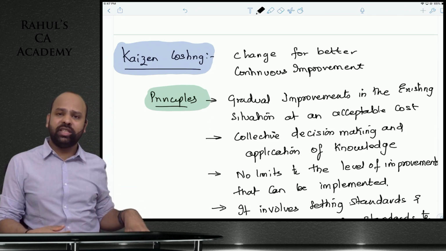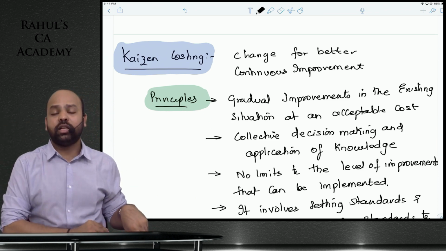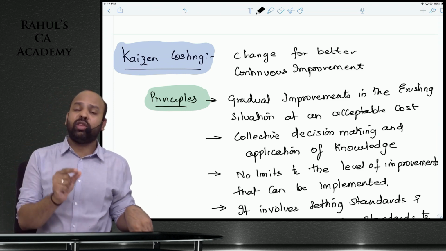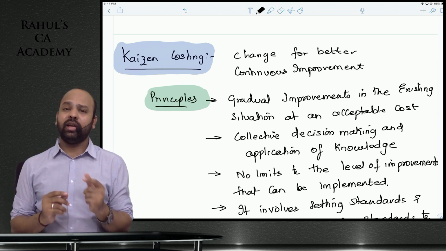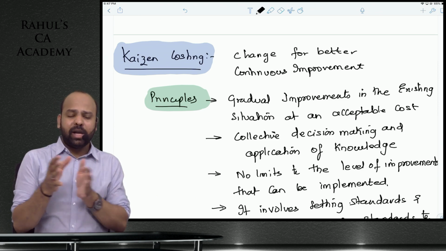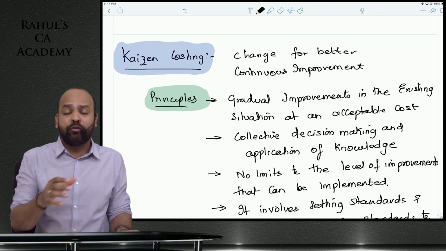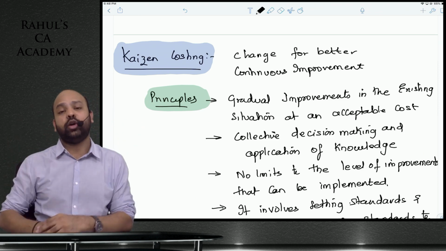Kaizen costing says do not set very big targets, set smaller targets. As such, guys, say I want to save a cost of 1% in this month, I want to save a cost of 0.2% this month, 0.3%. Smaller targets that are easier to achieve. Period by period, month by month, week by week, the savings might be very small, but if you look at the cumulative savings over time, it would contribute heavily to the organization.